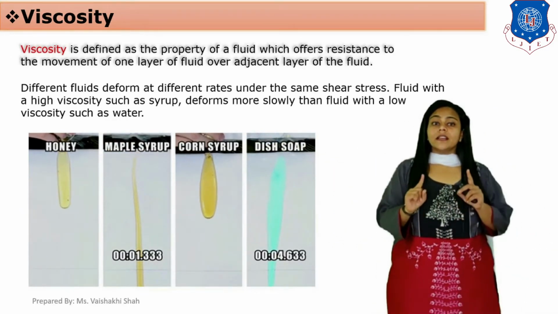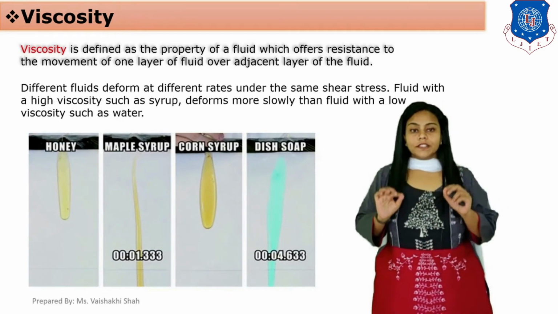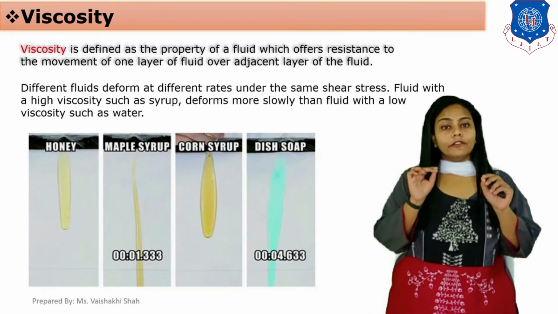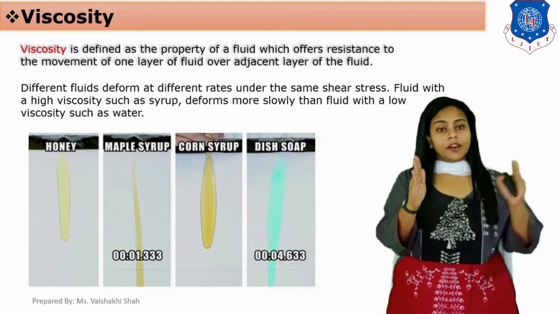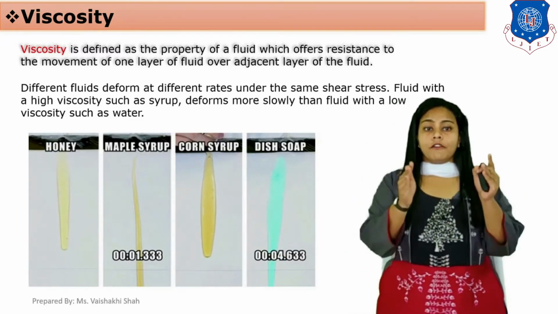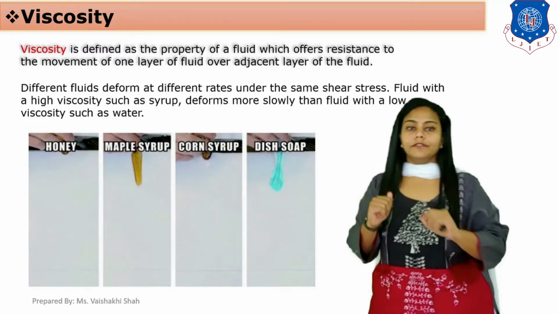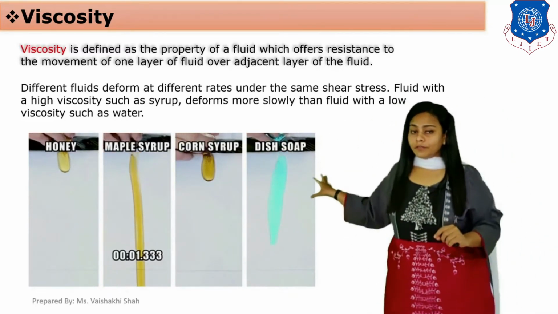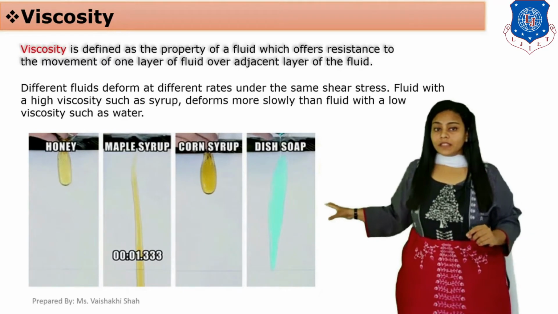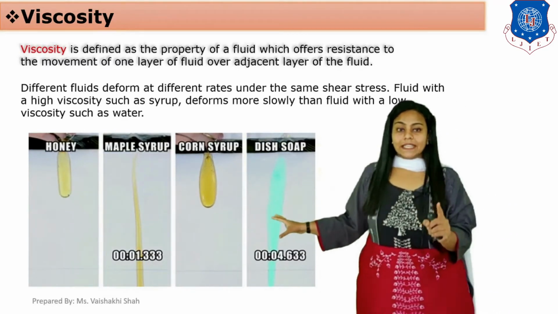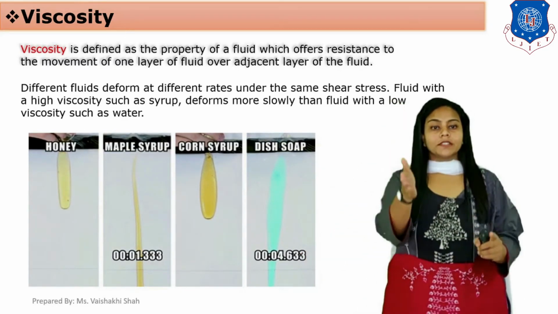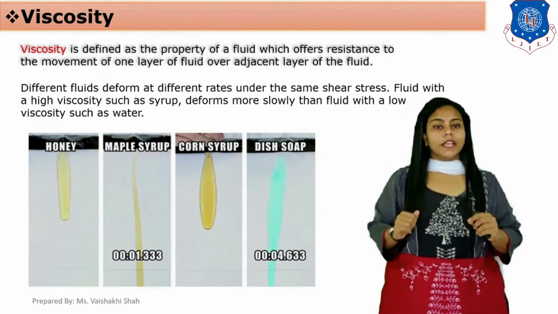The reason is viscosity, because viscosity is a property of fluid which offers resistance to the movement of that fluid. So these 4 fluids are not flowing with the same velocities, because viscosity resists the movement of the fluid.